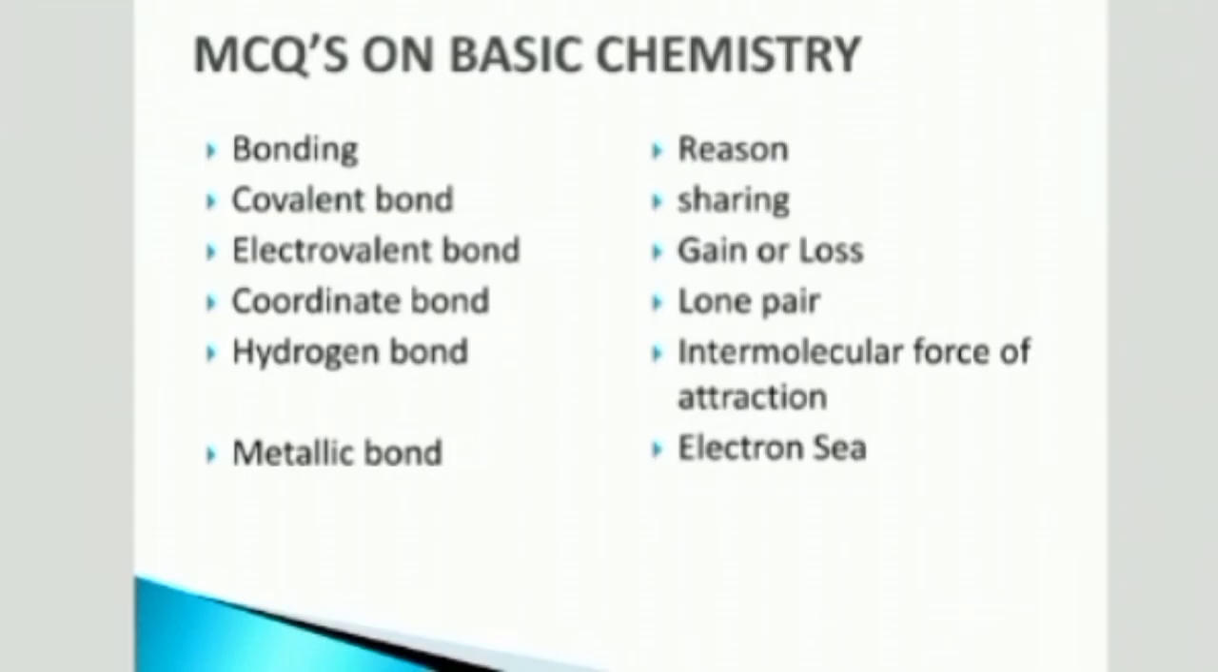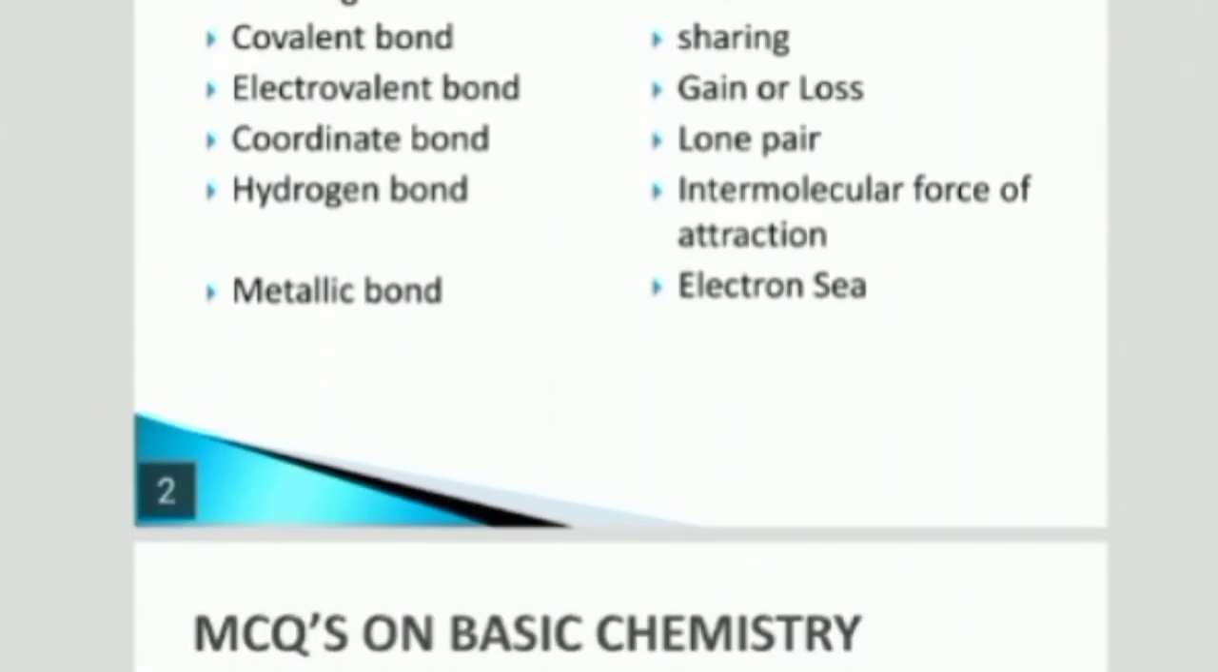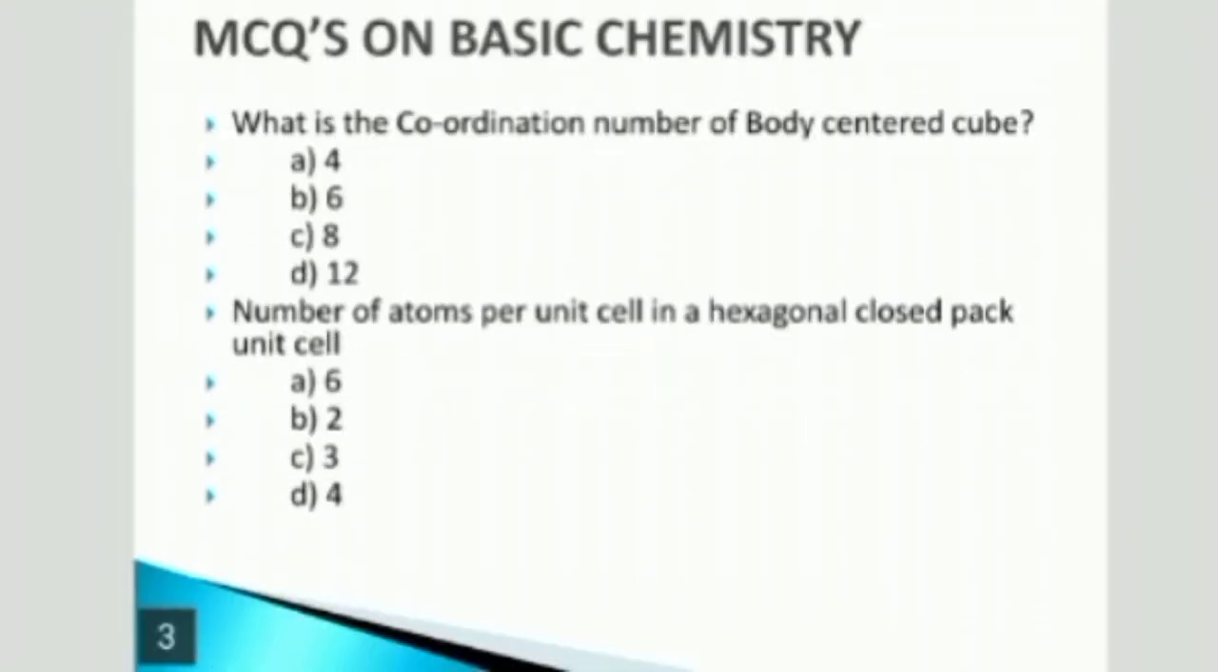If there is the word lone pair, that indicates a coordination bond. If there is an intermolecular force of attraction, then there is a hydrogen bond. And if there is the word electron sea, then there is a metallic bond. So please memorize these things. They are very important for your exam.